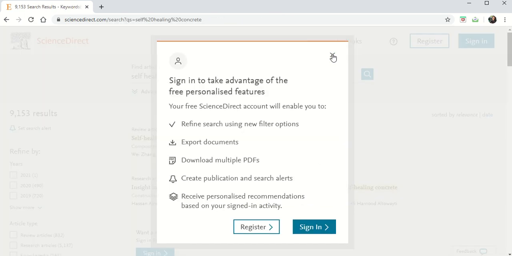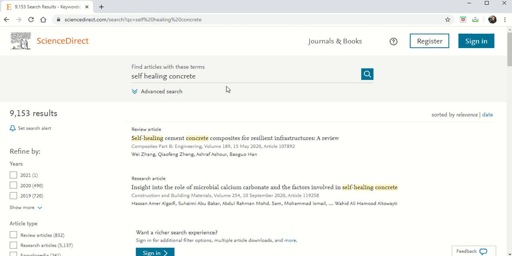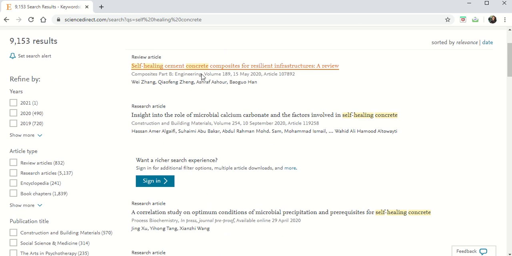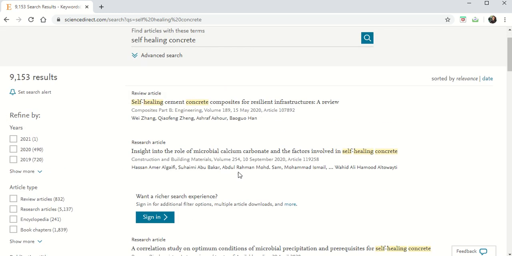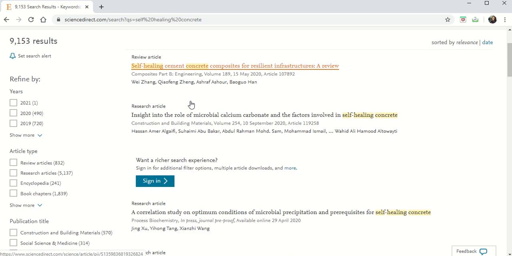So see here, you have a number of articles ready. The latest editions will be on the top. Okay, you have review papers, you have research papers. It's very clearly written on the top of the thread. See here, it's a review article, means this is a review paper. And this is a research article, means these people have done the research and they have written this paper.